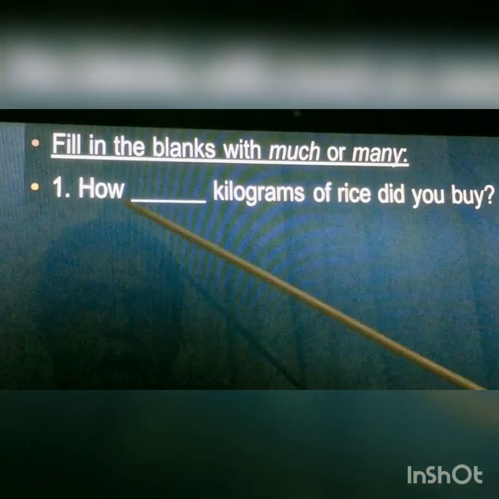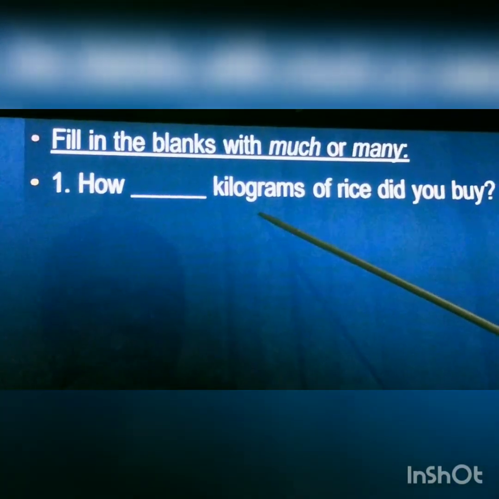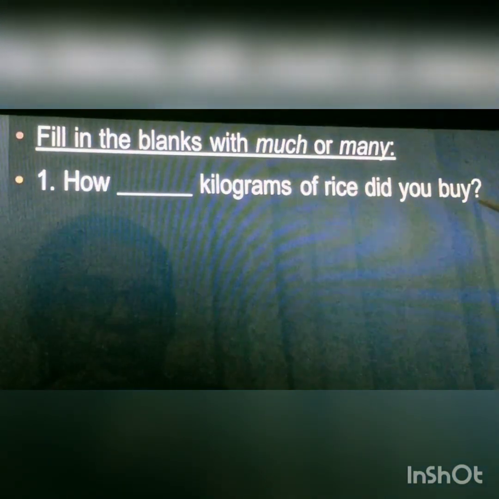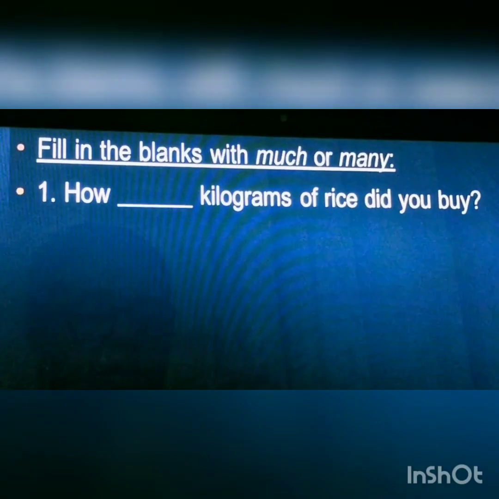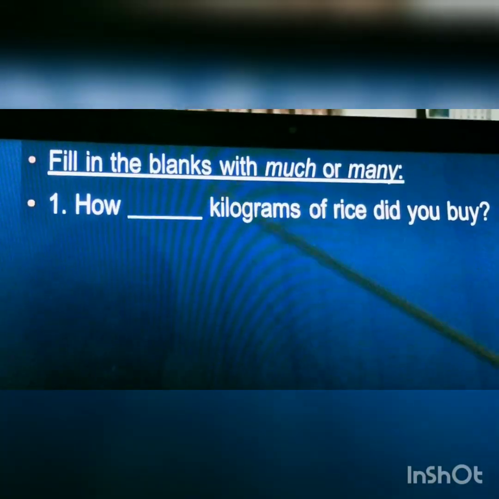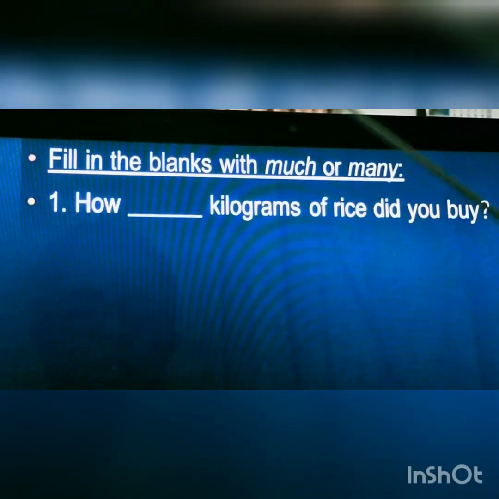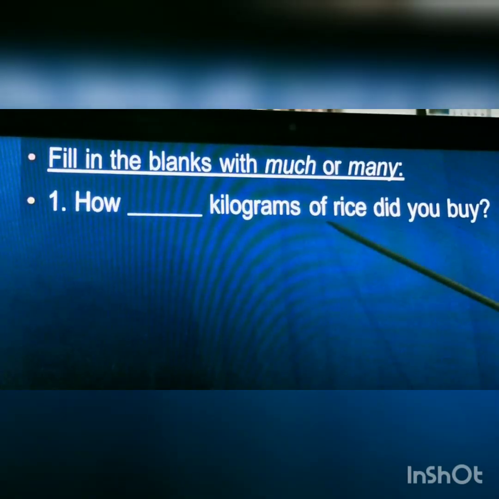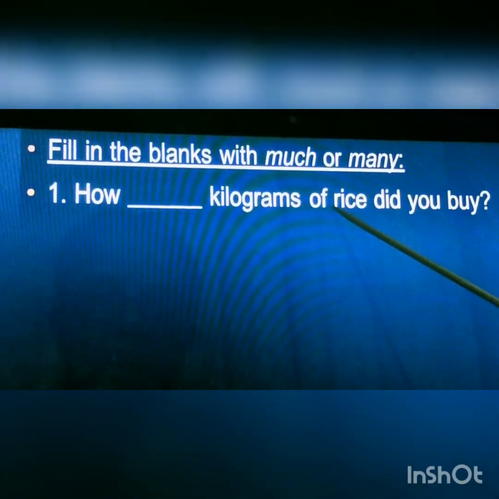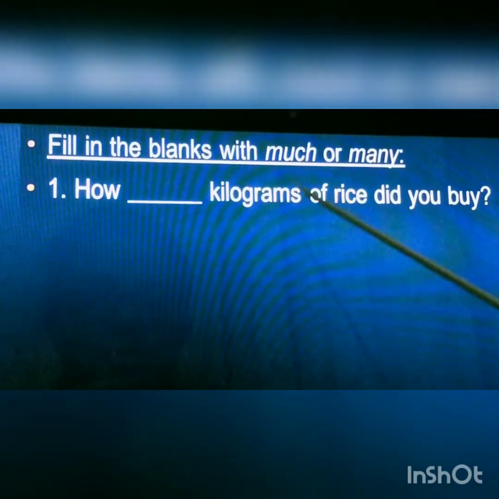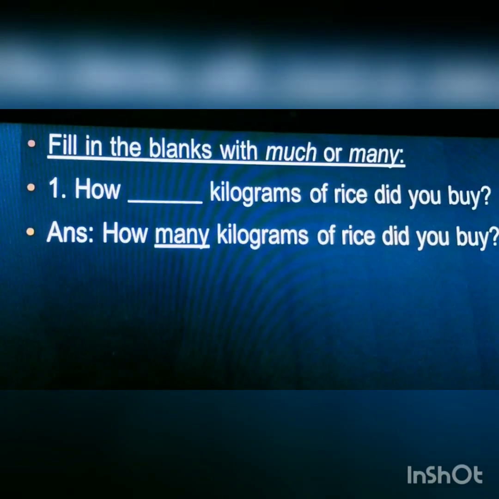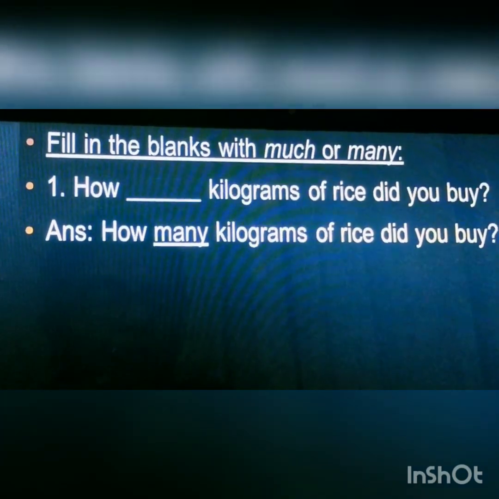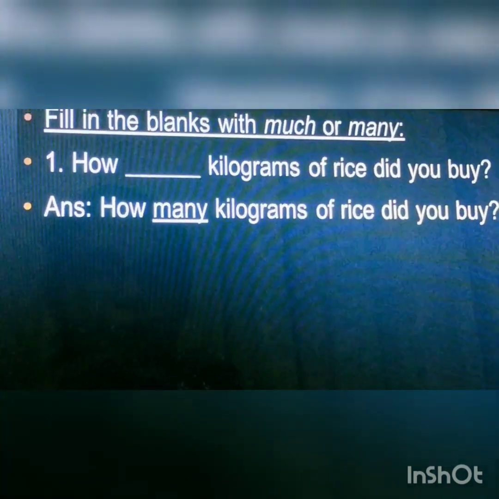First blank, how dash kilograms of rice did you buy? Much or many? We learned that much is with the uncountables and many is with the countables. So kilograms of rice we can count. So the answer is how many kilograms of rice did you buy?